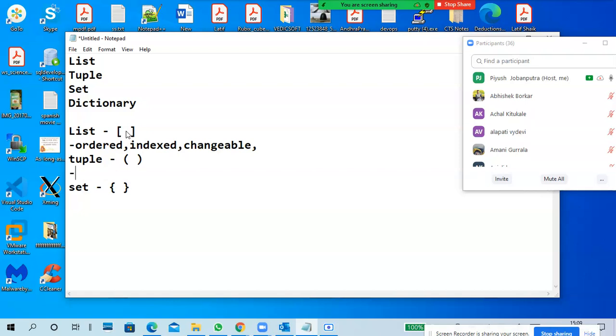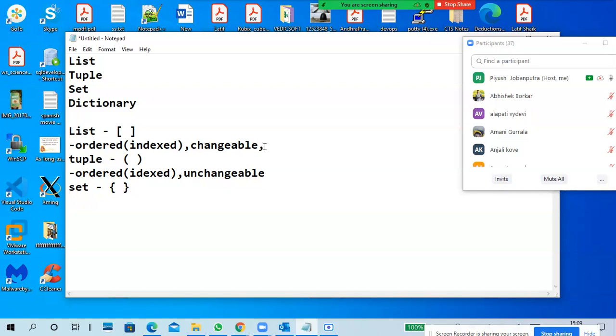So in the tuple, which is ordered, meaning it is indexed, ordered or indexed. This point is compulsory, add ordered and indexed and unchangeable. You can't change the data in the tuple.